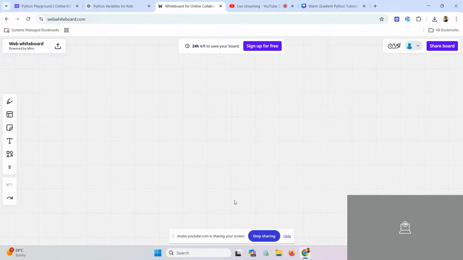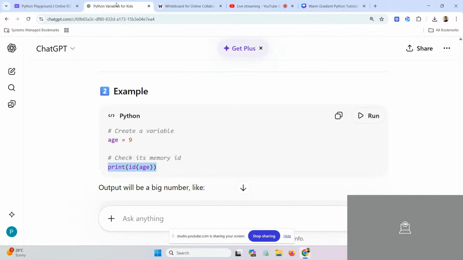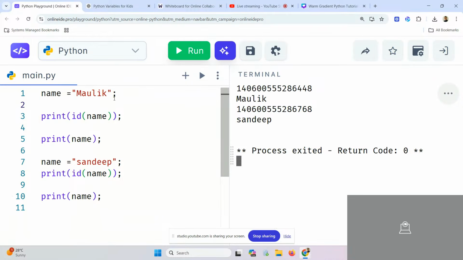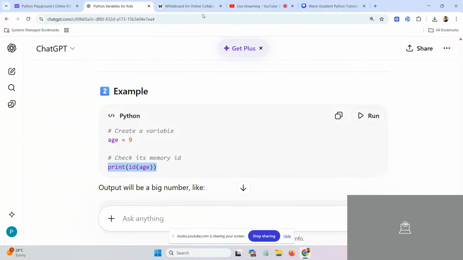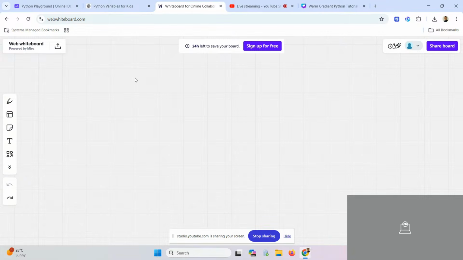Okay, I'll explain to you one more time. The moment you write name equal to Maulik, I will teach you what all has been done in the background. What happened is that Python allocated a memory.